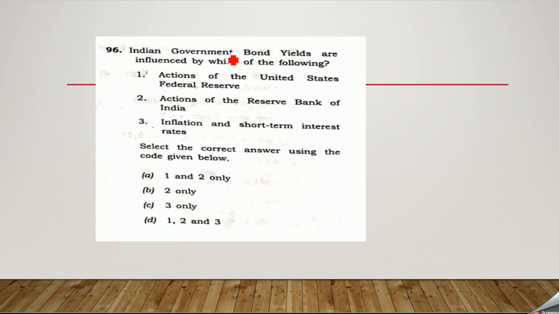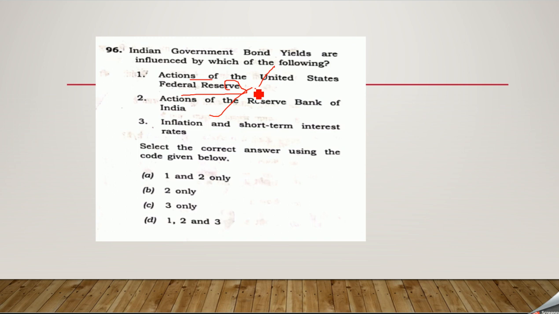Indian government bond yields are influenced by which of the following? Action of the United States Federal Reserve, Indian government bond yields. Yes. Actions of the Reserve Bank of India. Yes. Clear. Why I'm speaking about the United States Federal Reserve here is that there is a reason.